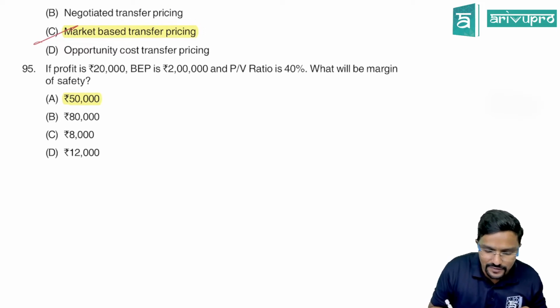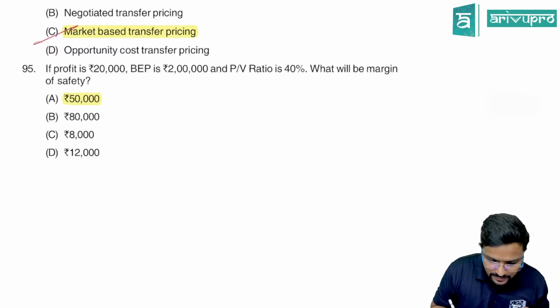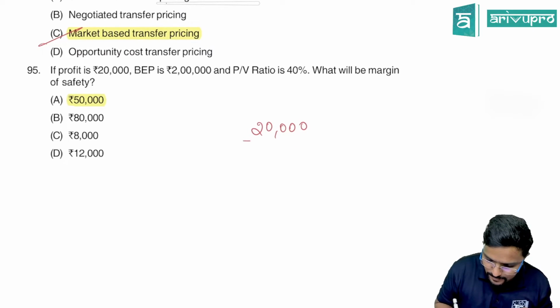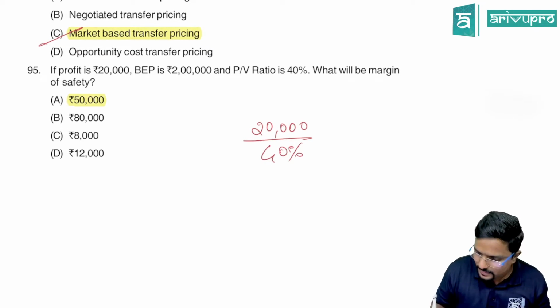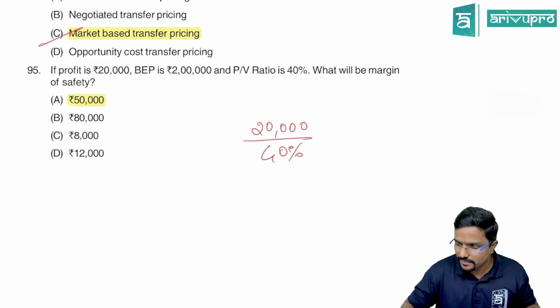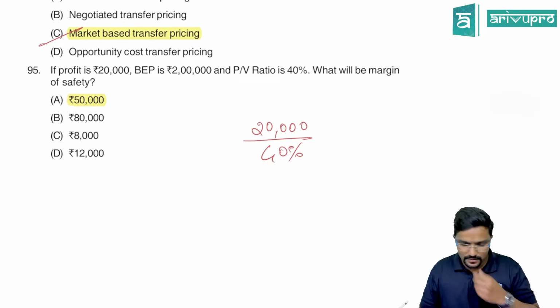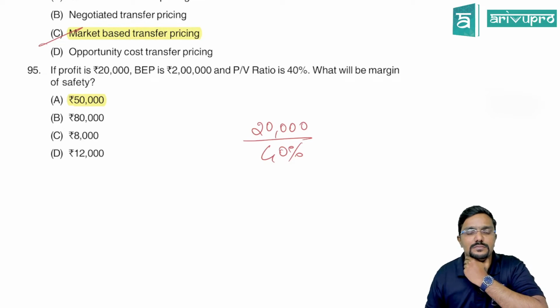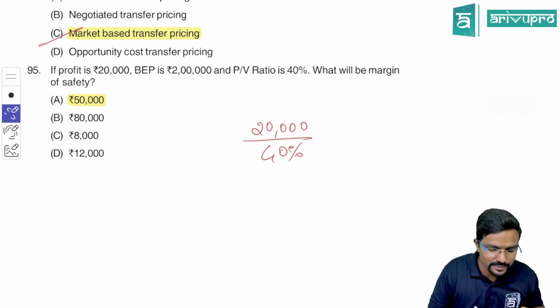How do we have to start? Profit. Okay, let's just start with profit. 20,000 by 40%, we do. Just a second. 20,000 by 40%, 50,000. Okay, just a second. Let us better go this way.